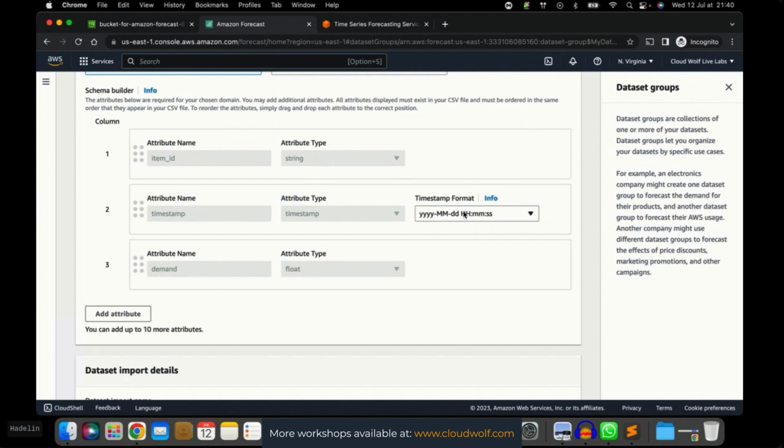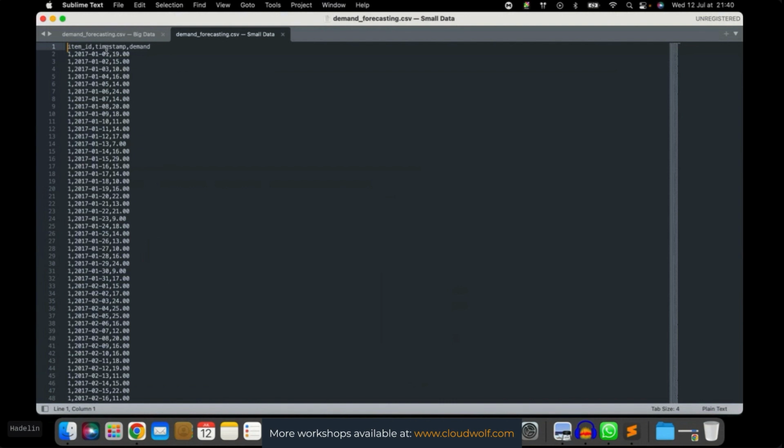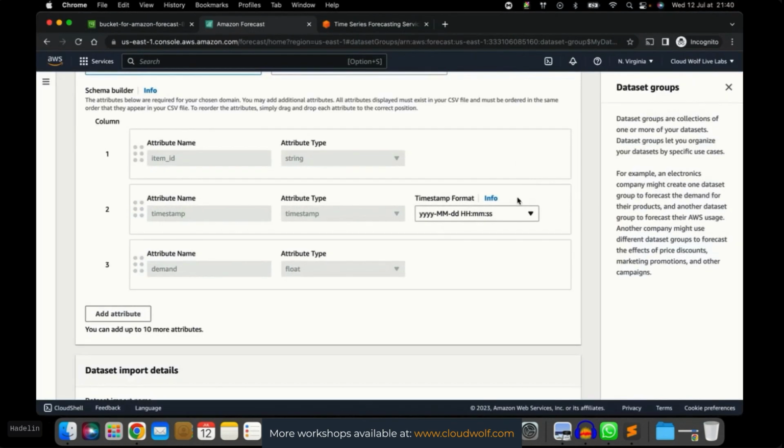However, we have to change the timestamp format, of course. Here it is. As you can see, the timestamp format is just the year followed by the month and followed by the day. So that's exactly what we have to choose here.